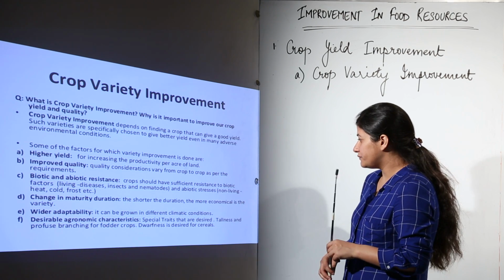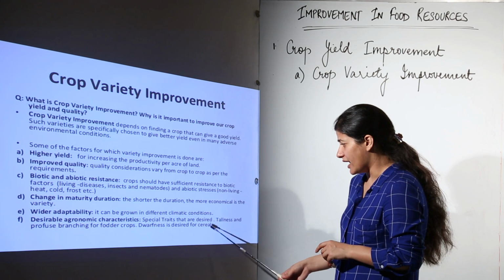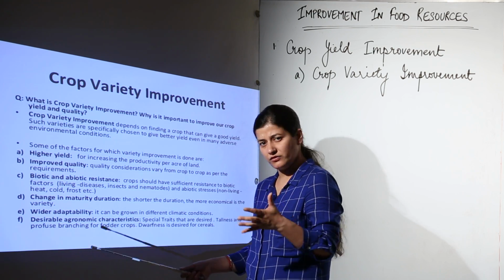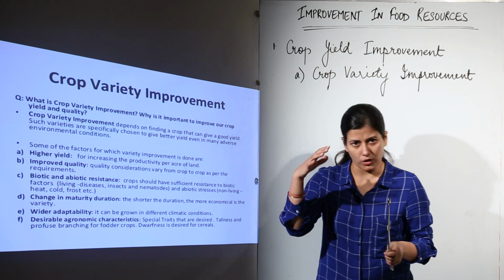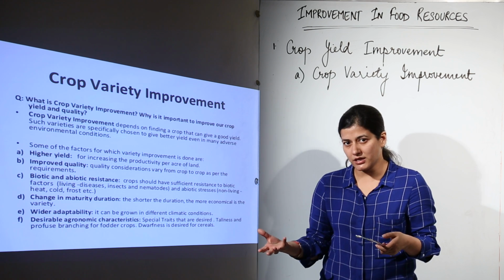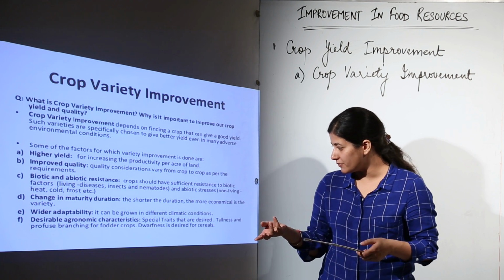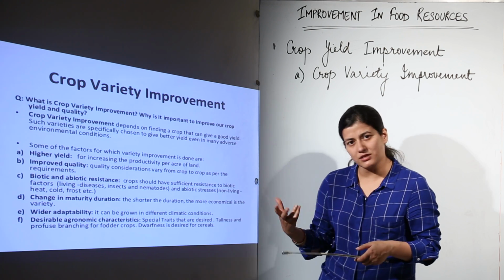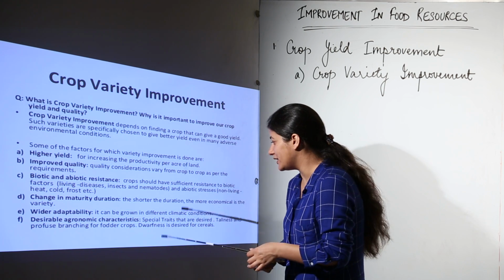Okay. Now, special traits are desired: tallness and profuse branching for fodder crops. You can make it out. If I need a fodder crop, it must be tall so that I don't get these small plants and then I'm done with very less yield. If they would have greater height, if they would be taller, it would be easier for me and the yield would be automatically greater.